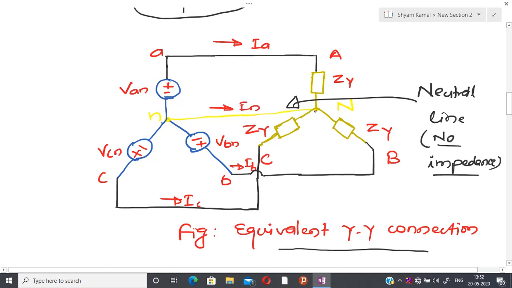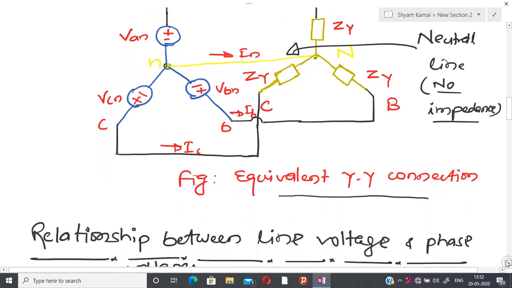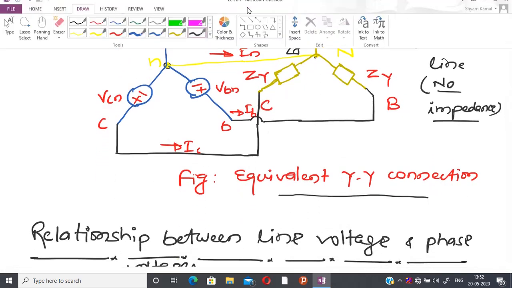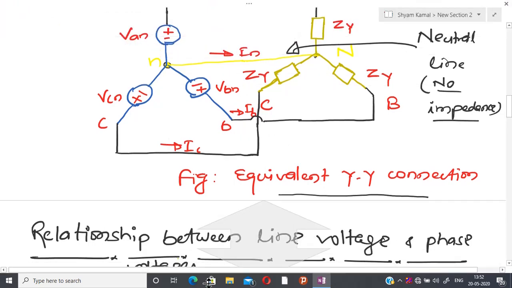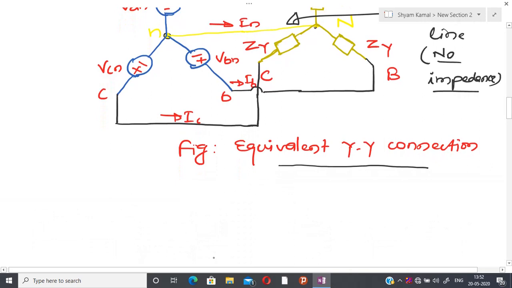Before going to this job, since I have two sequences here, the rotor can rotate clockwise or anti-clockwise. So I have to make an assumption about the direction in which the rotor is rotating, and I am assuming that the rotor is rotating in the anti-clockwise direction, and due to that reason we are getting the positive sequence.